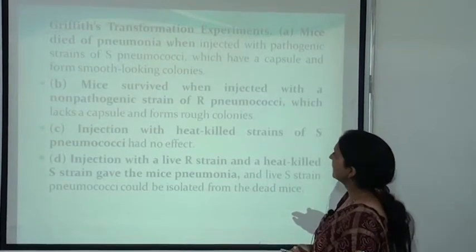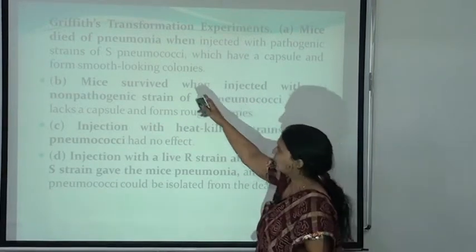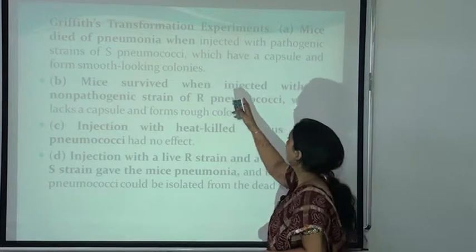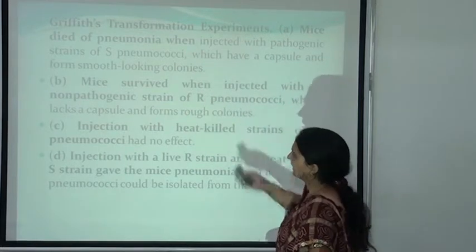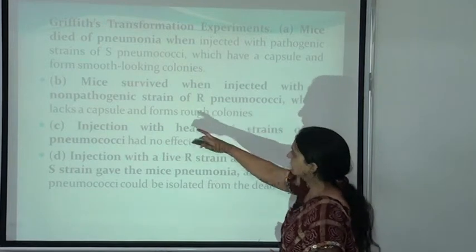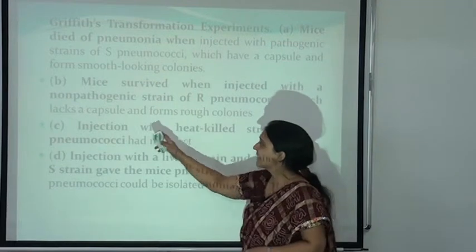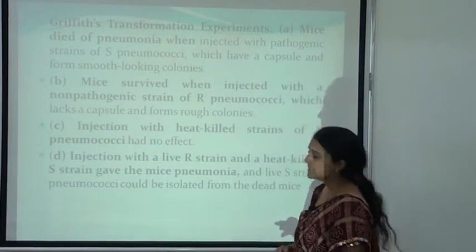Griffith transformation experiment. Mice died of pneumonia when injected with the pathogenic strain of Streptococcus, virulent streptococci, which have a capsule and form smooth-looking colonies. Second, mice survived when injected with the non-pathogenic strain, the R pneumococci, that is the rough pneumococci, which lacks a capsule and forms rough colonies.